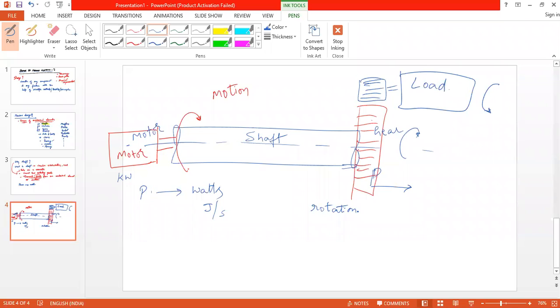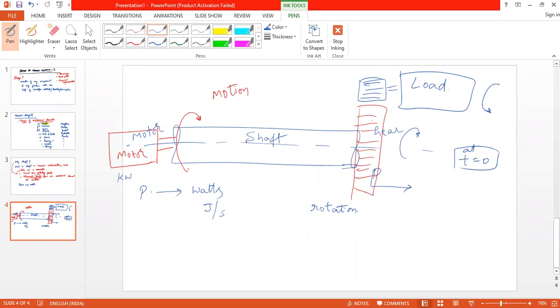Right? Am I correct? Yes, sir. So the shaft will undergo rotation. But here, at time t equal to 0, the meaning is everything is at rest. The gear is not moving, so the load is not moving, so it is at rest.